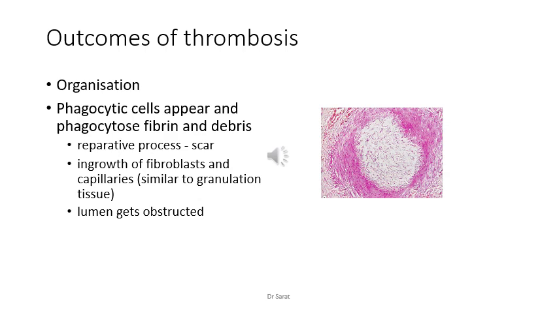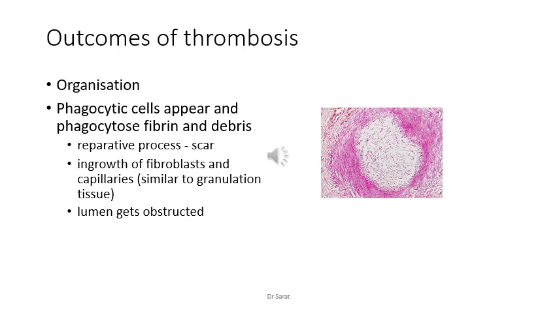So the next one is organization and recanalization. I've explained recanalization in the next slide. Organization means scar formation. That is, the phagocytic cells appear and phagocytose the fibrin and debris, and it's a reparative process where the repairing of the thrombus, that solid mass, is going on, and it results in the formation of a scar. There is ingrowth or activation of fibroblasts and capillaries.